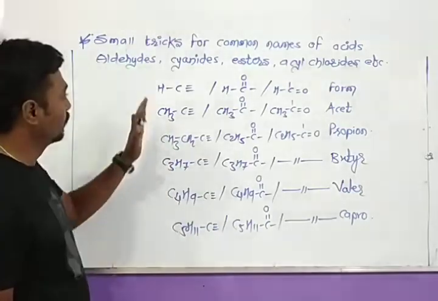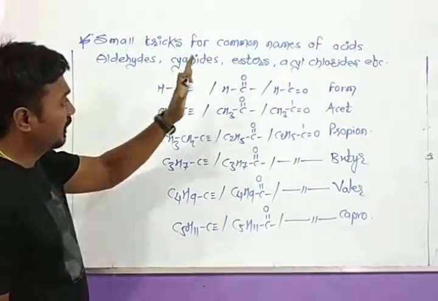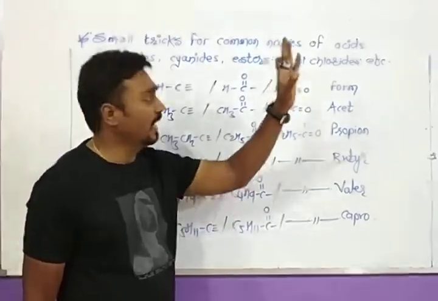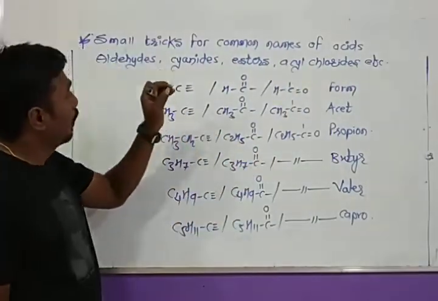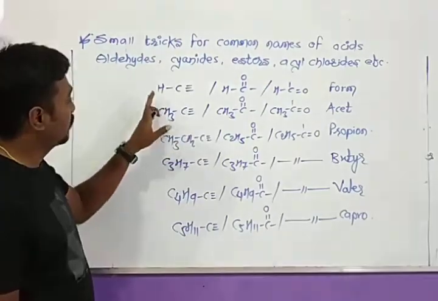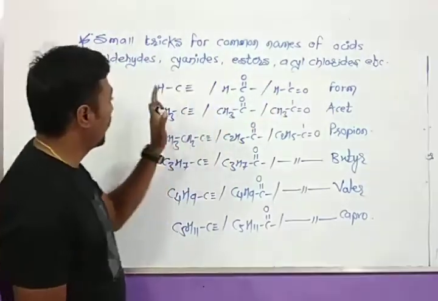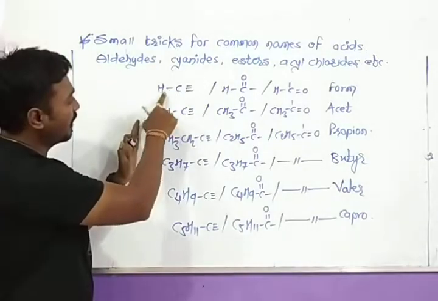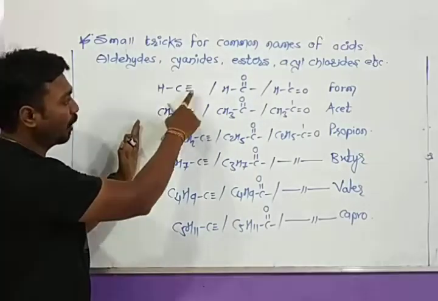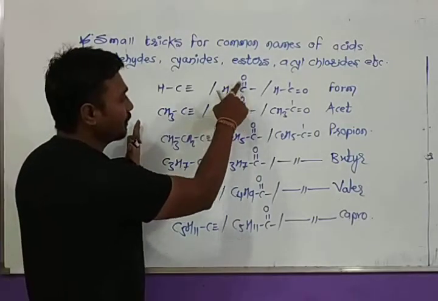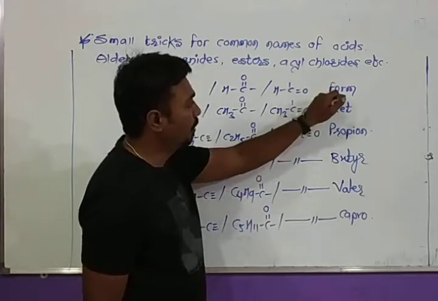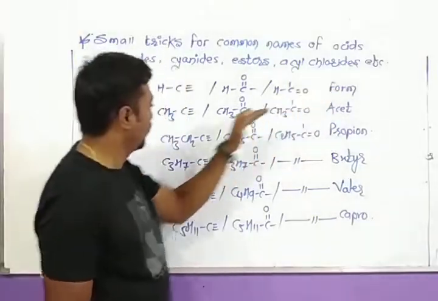For that, every carboxyl compound or ester or cyanide or acid chloride or acid anhydride or carboxylic acid has a structure like this. For example, if we see carbon, hydrogen, and double bonded oxygen is present, we will start the name of that compound from form.